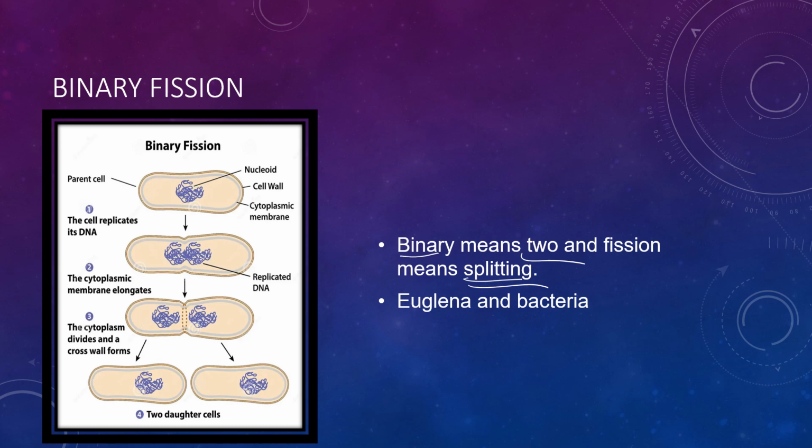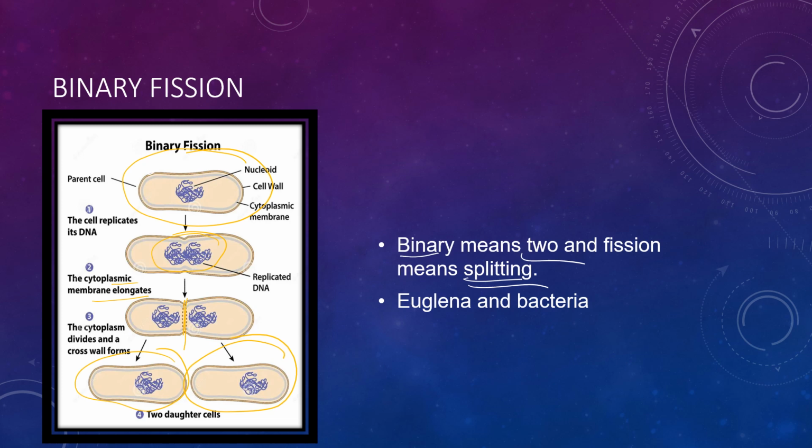Now suppose this is one bacterium, which is a single parent cell. What is happening to this parent cell? It is dividing into two daughter cells. The cytoplasm of this membrane elongates, and we can see the DNA material also getting replicated, and the cytoplasm divides into two along with the DNA material, which is being equally divided into two daughter cells.